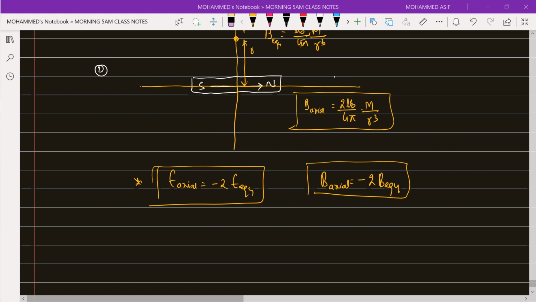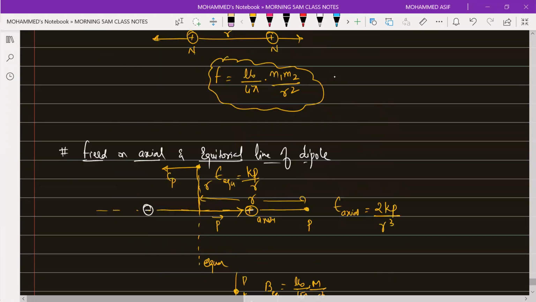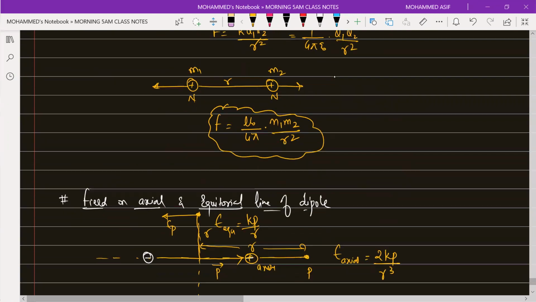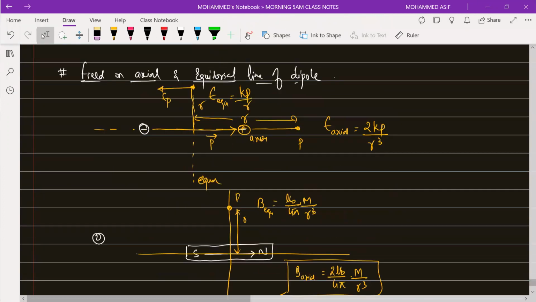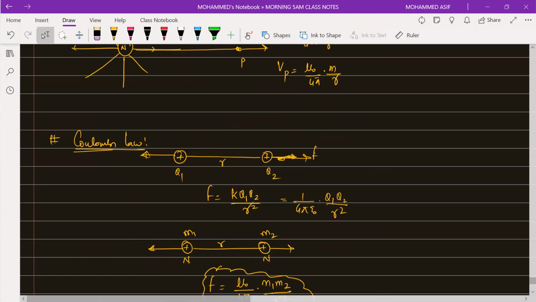Okay, sir. Should I send you the PDF of this? Yes, sir. I won't be able to send this, beta, because I don't have access to send what I am writing. But the other PDF.